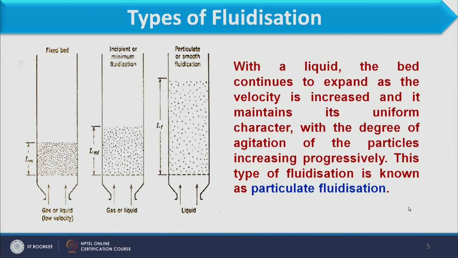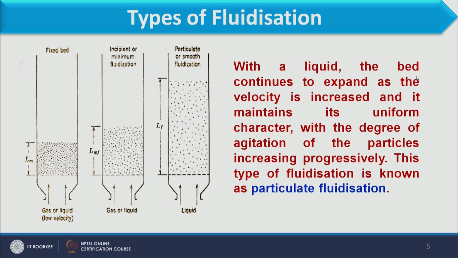It happens with liquid only, and what happens with gas when we increase the velocity further, we will see in the next slide. So, what is particulate fluidization? Particulate fluidization is when particles are fluidized with the fluid and uniformly distributed throughout the bed.